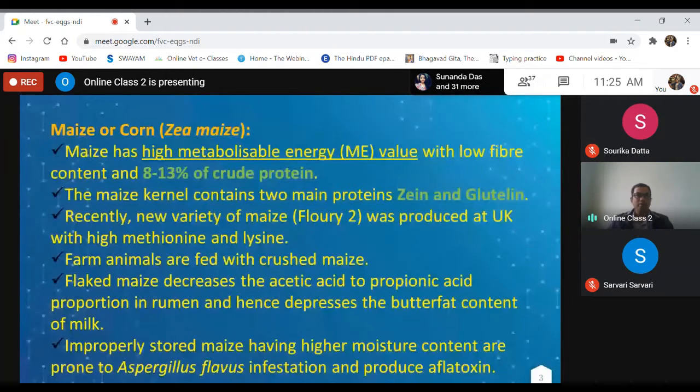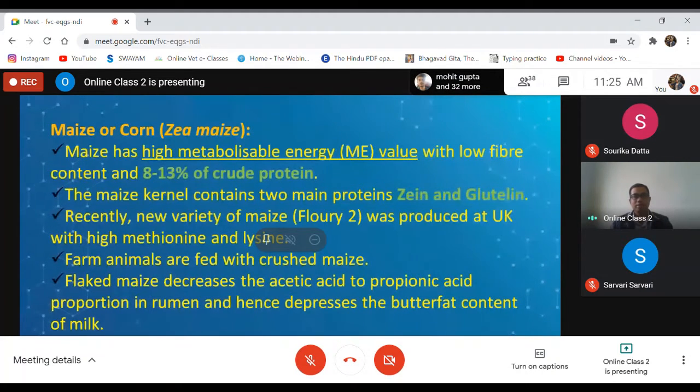Now I'll discuss something about maize, because it is a very important cereal for livestock and poultry. It has very high metabolizable energy, nearly 3,350 kilocalories of metabolizable energy per kg, and its protein content varies from 8 to 13%.